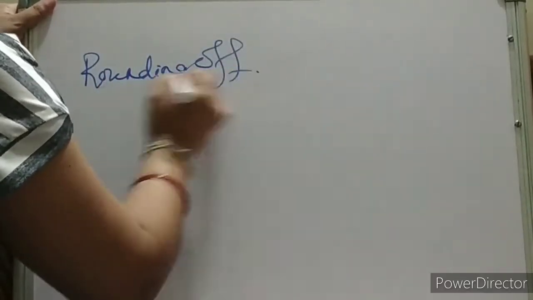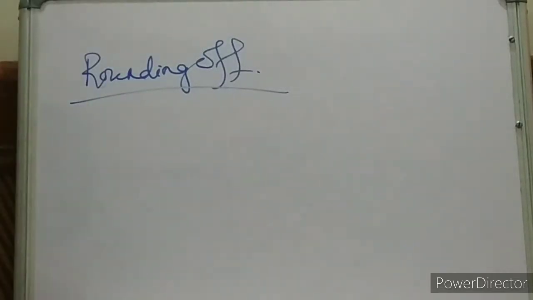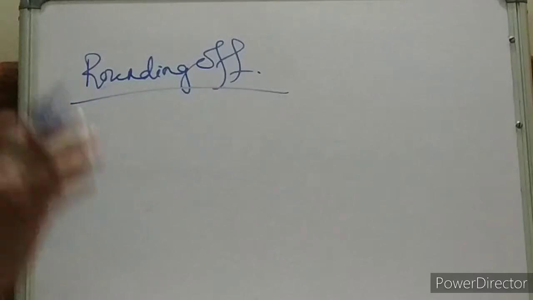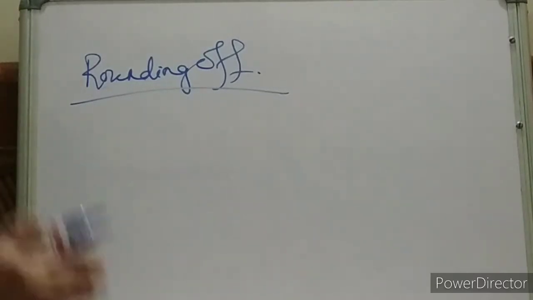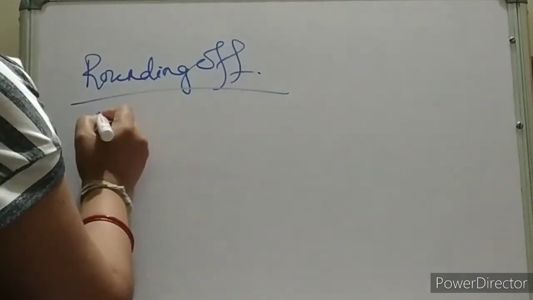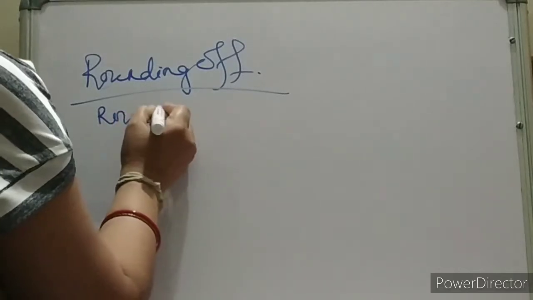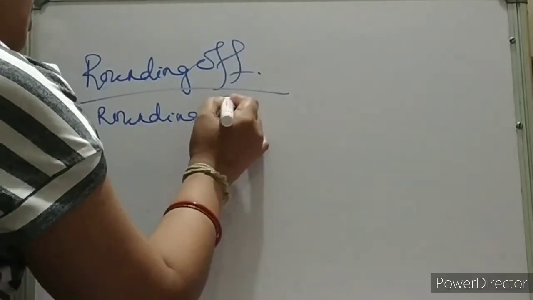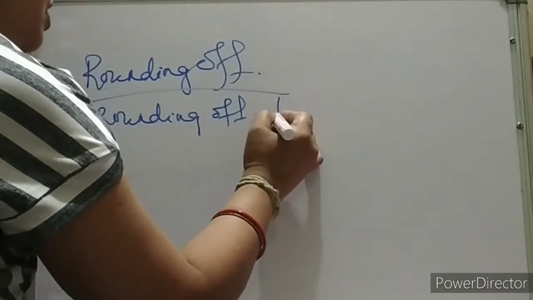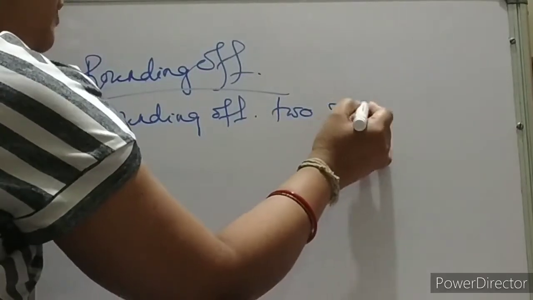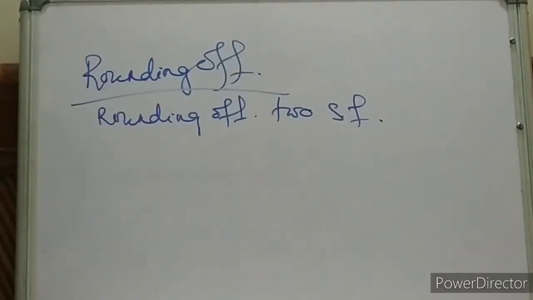Rounding off. How to do it? We'll understand this with an example. Suppose in the question it says rounding off to two significant figures. We will take an example.